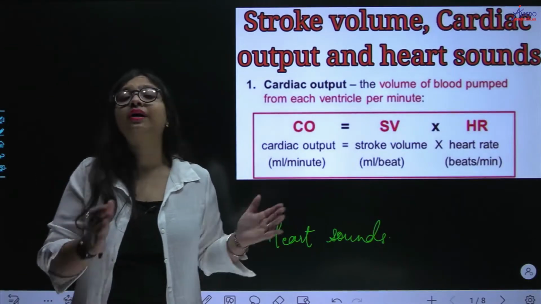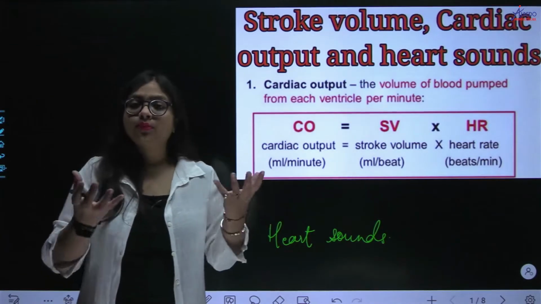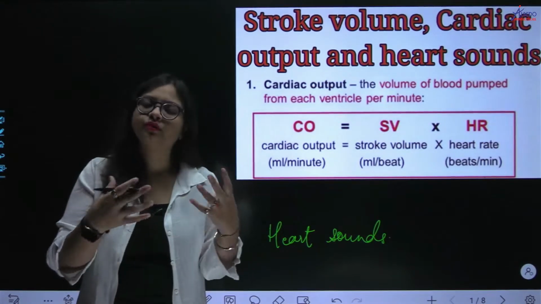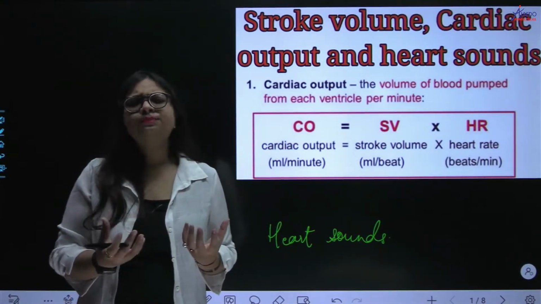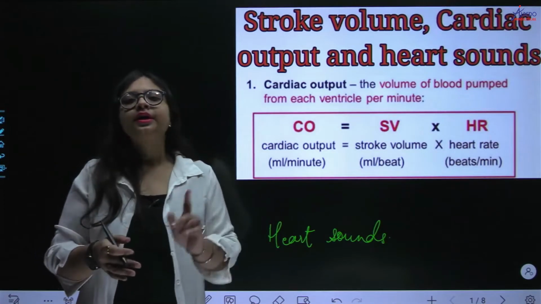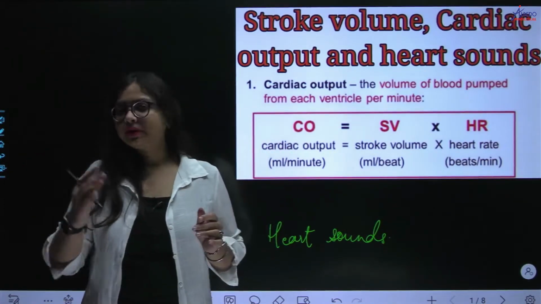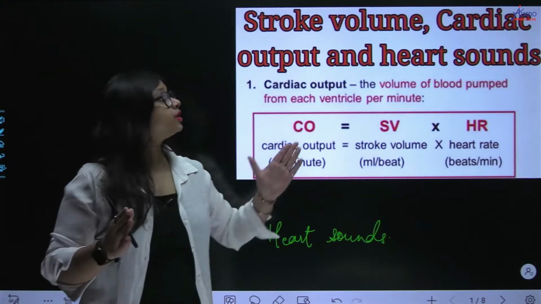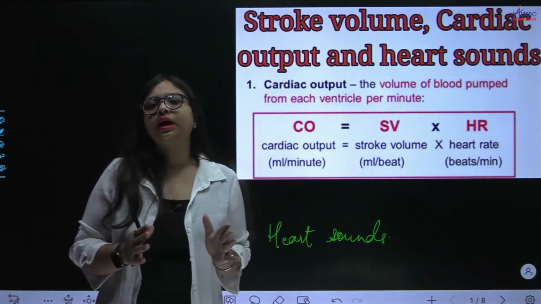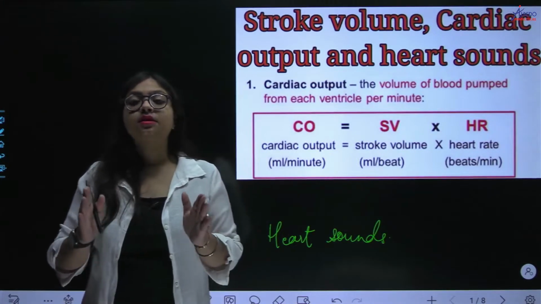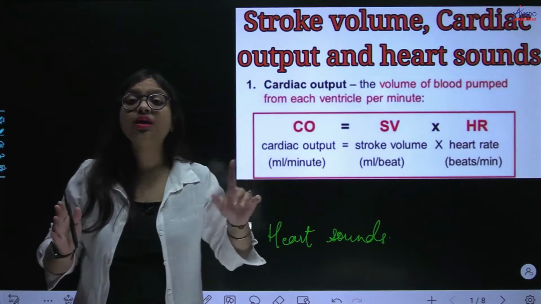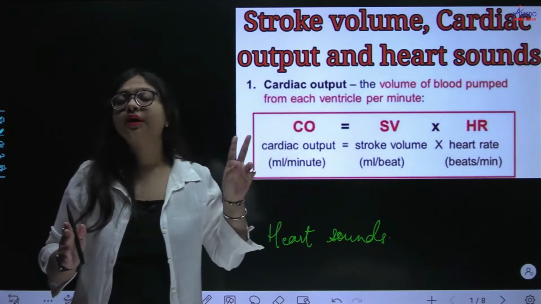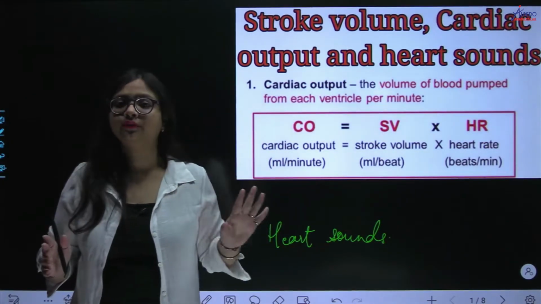Please remember, we are not talking about the combined volume of blood which is pumped by both the ventricles. Now as you know, after the cardiac cycle, both the ventricles pump blood simultaneously. Both of them contract and push the blood together into the aorta and your pulmonary artery. But when we are talking about stroke volume or cardiac output, we are always concerned with the blood pumped by one of the ventricles, and not the volume combining both of the ventricles.